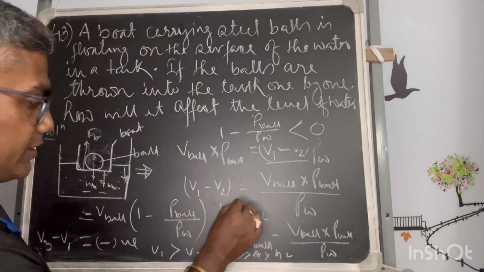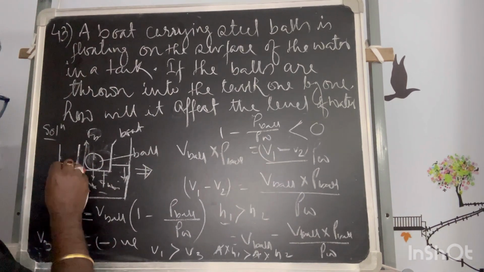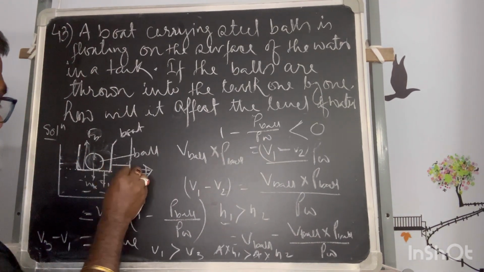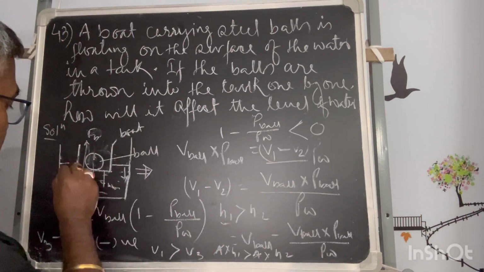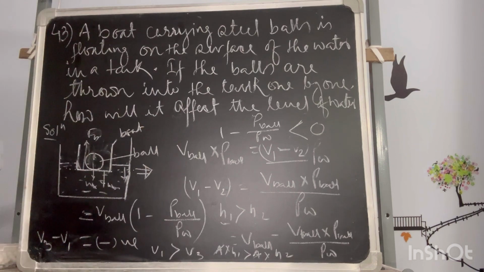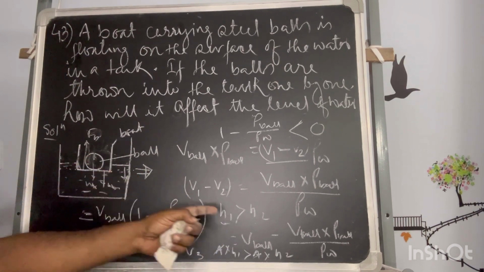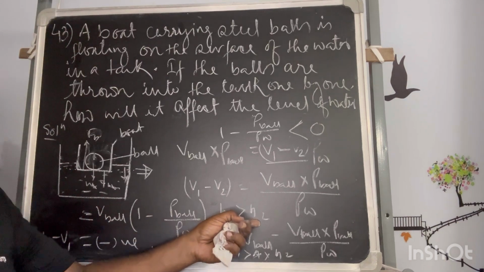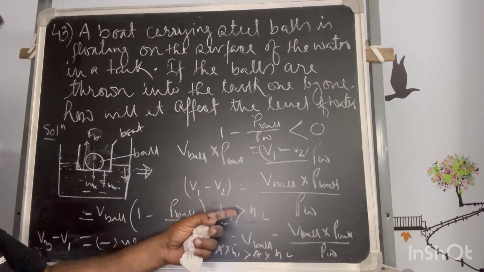Okay, this is the height raise. When it is dipped, let's say when this was not there, the height may be somewhere here. When this is dipped, the height goes high. When the ball is thrown, the height goes less. So constantly it is going down. So H1 is the height raised due to this arrangement. When the ball is dropped, the height is less. It is coming down. Height raised is less. This is the height raised.